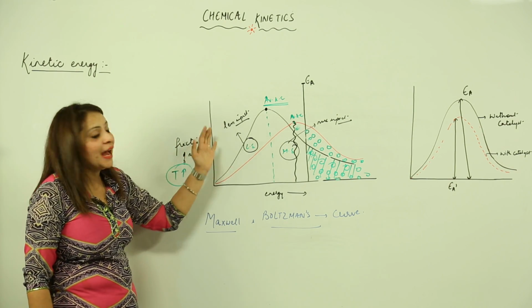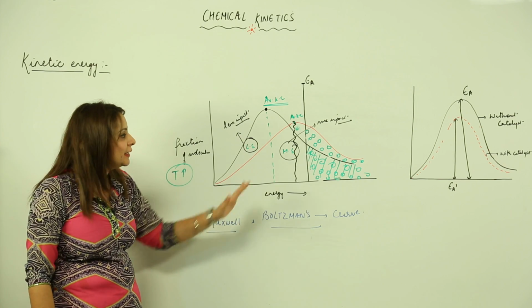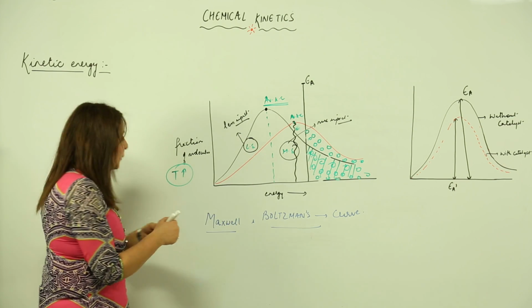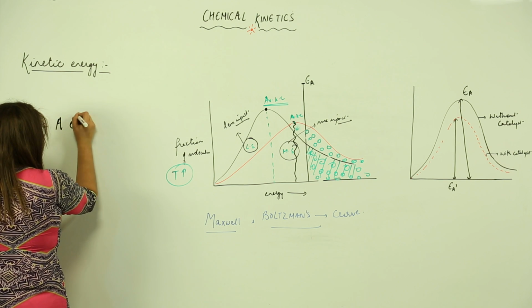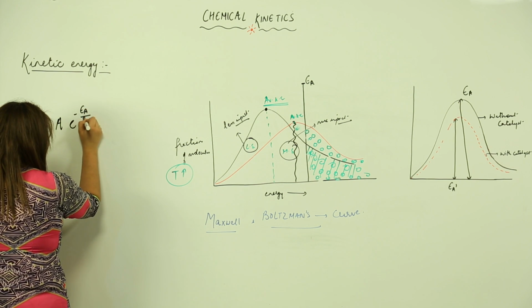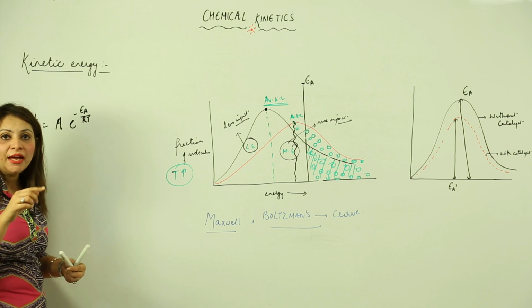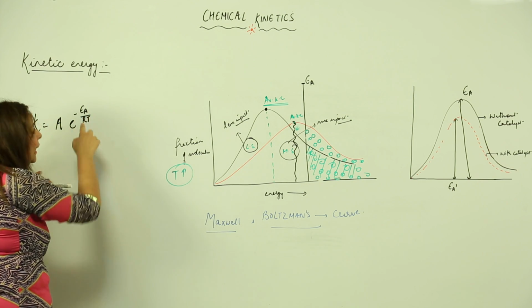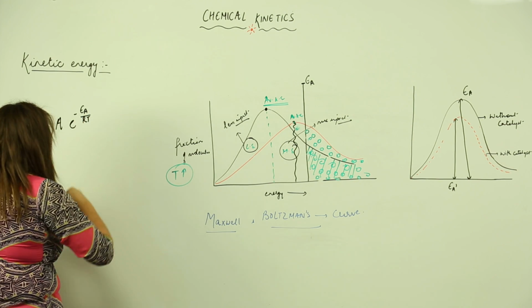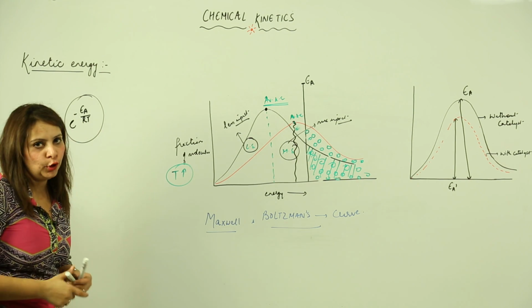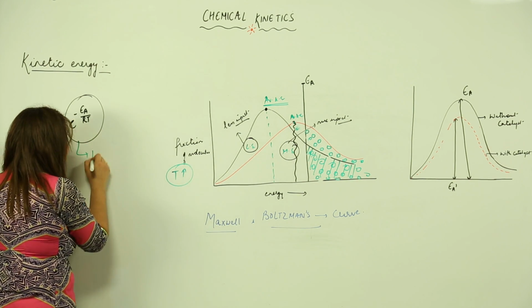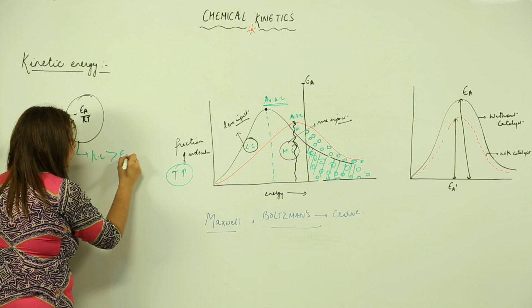Now we have a relation, as Arrhenius explained this whole thing with a mathematical expression, and that was k = e^(-Ea/RT). Now in this equation, what does this signify? This signifies the number of molecules which have kinetic energy greater than activation energy.